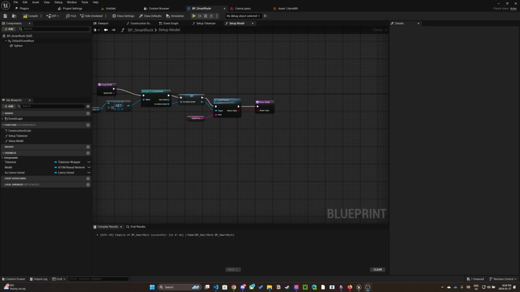Next, we need to encode the text and set the tensor values. Let's create a function named encodeAsTensor.